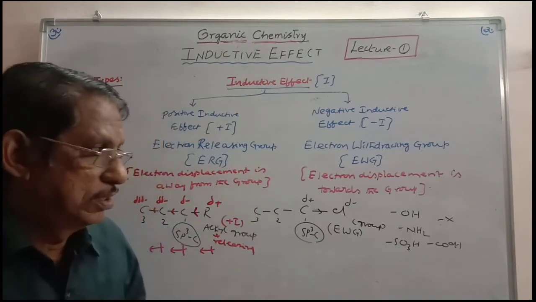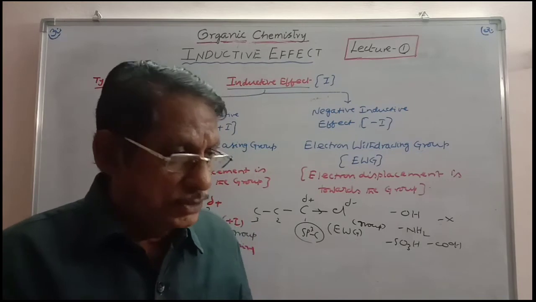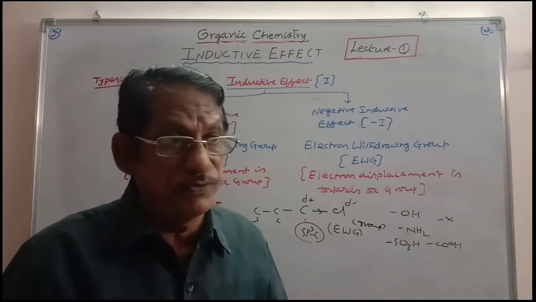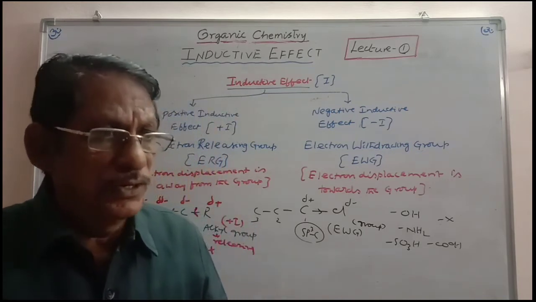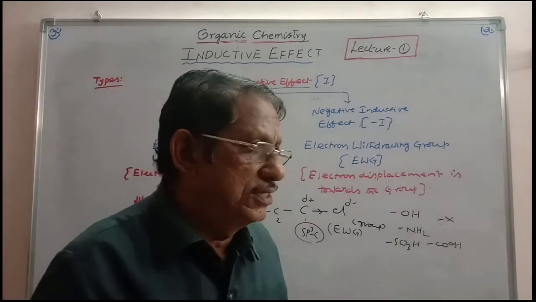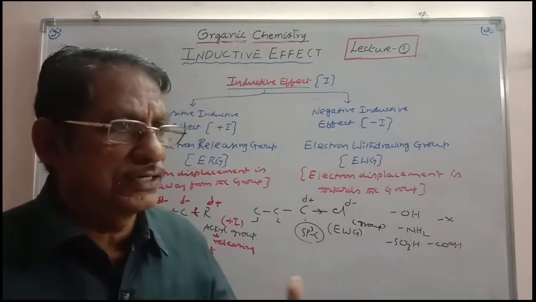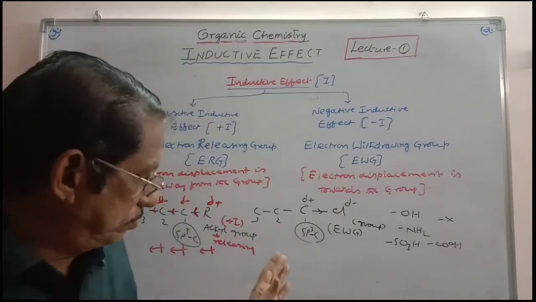Now, out of all groups, which will be more electron releasing? Out of all electron withdrawing groups, which is more powerful electron withdrawing? We have to get the sequence. For that, you have to consider various groups and write the sequence of the groups, more electron withdrawing, less withdrawing, like that. Please note it.